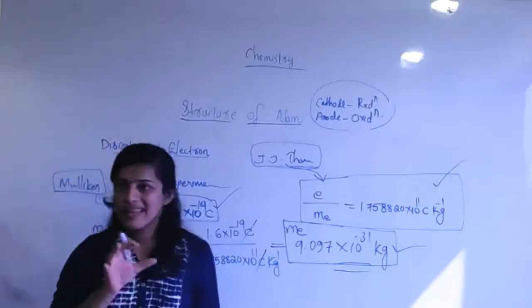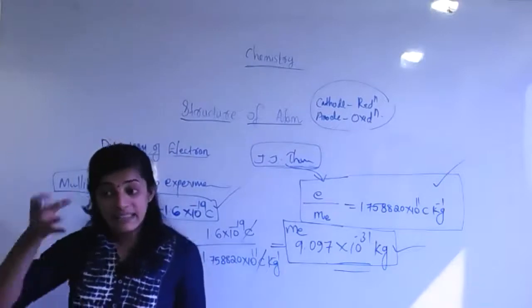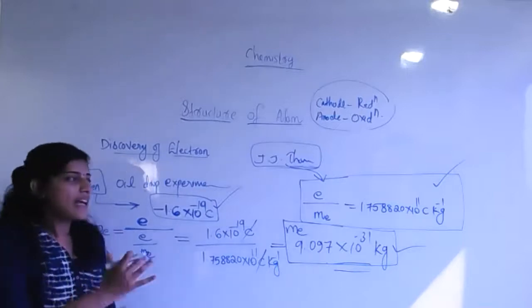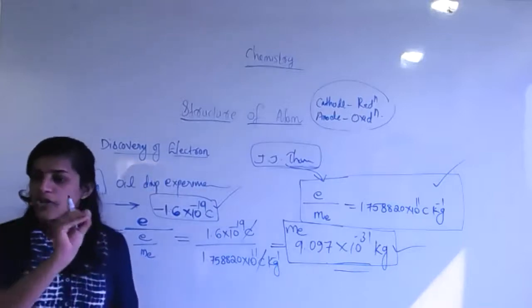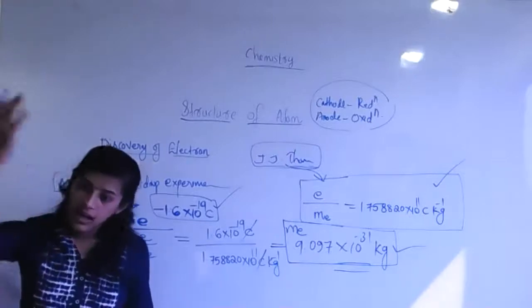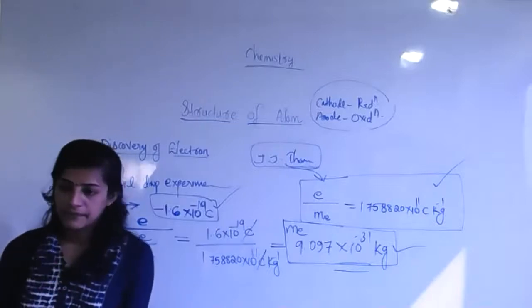There are rays generated that move from the positive to the negative side. As a result, those generated rays have a negative charge themselves. Finally, it is called an electron. So short notes are very important during revision time. Not now, but now we will cover each and every chapter one by one.